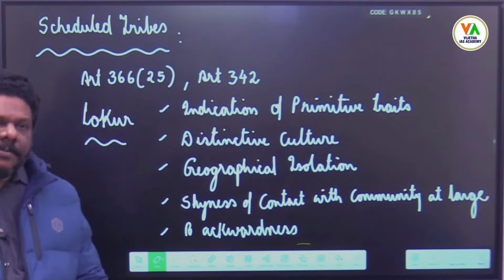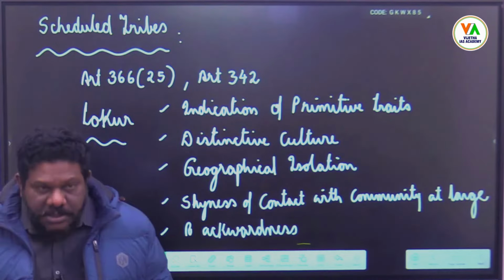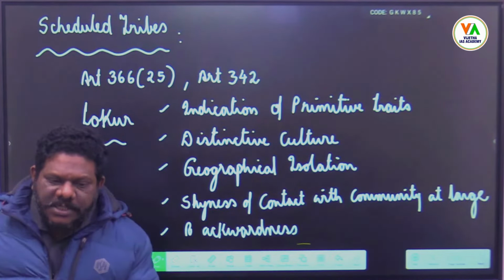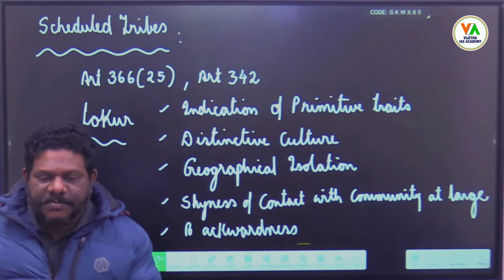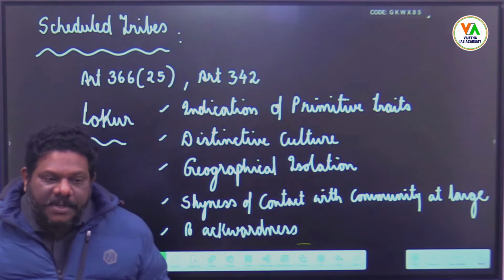Scheduled tribes are absent in Haryana, Punjab and Union Territories Delhi, Chandigarh and Puducherry. The highest number of tribal population is present in Madhya Pradesh. Highest number of tribal groups are present in Odisha.